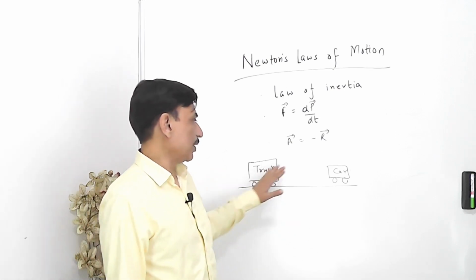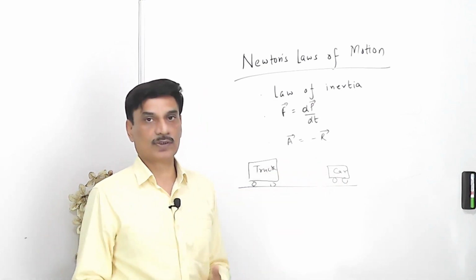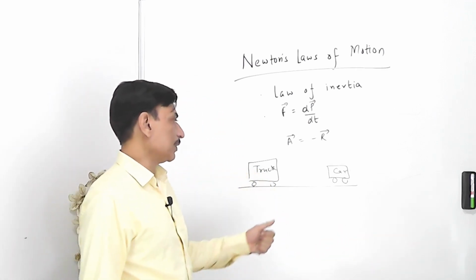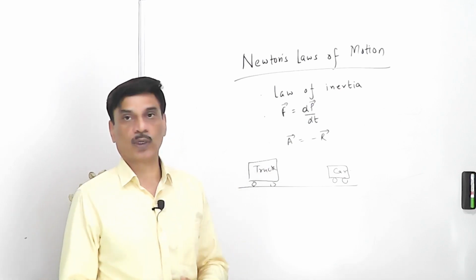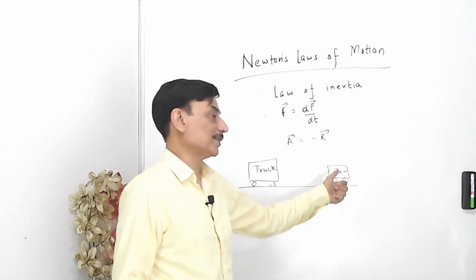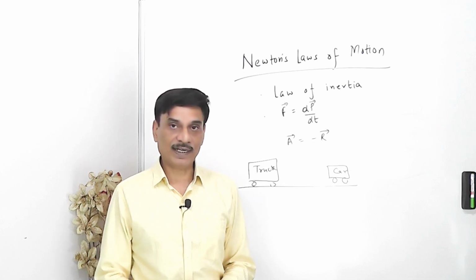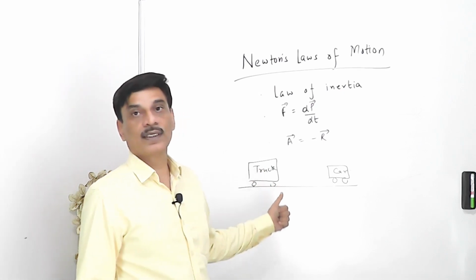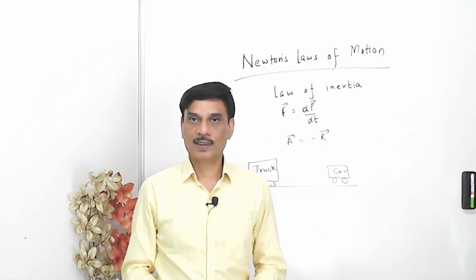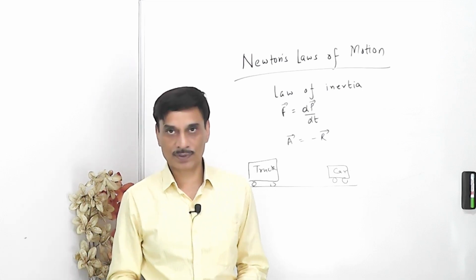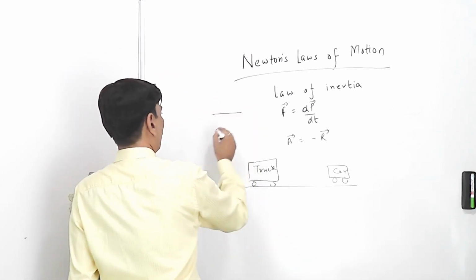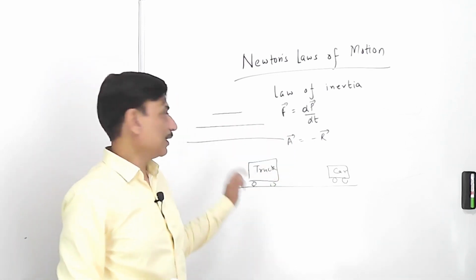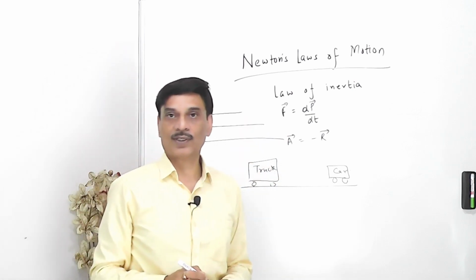Similarly, when both the bodies, this car and this truck, are moving with some velocity, let's say 10 meter per second, 20 meter per second, or 30 meter per second, then stopping this car is much easier as compared to stopping this truck, which is moving at the same velocity as this car. We find that the inertia, the inertness towards change, of this truck is more as compared to this car. But more and less are comparative terms. This line segment is obviously smaller than this line segment, but this is also smaller than this. If I draw this line segment, this becomes smaller than this. So this is all comparative.